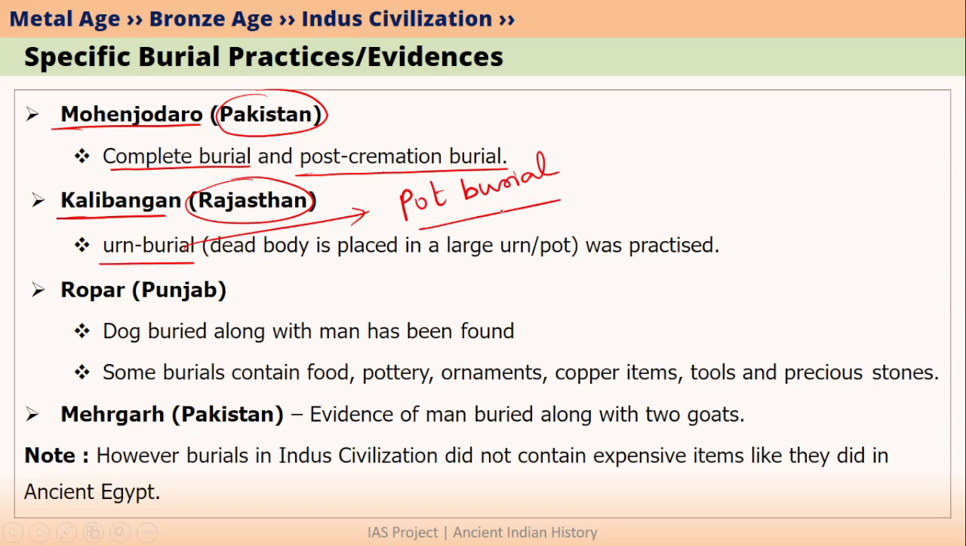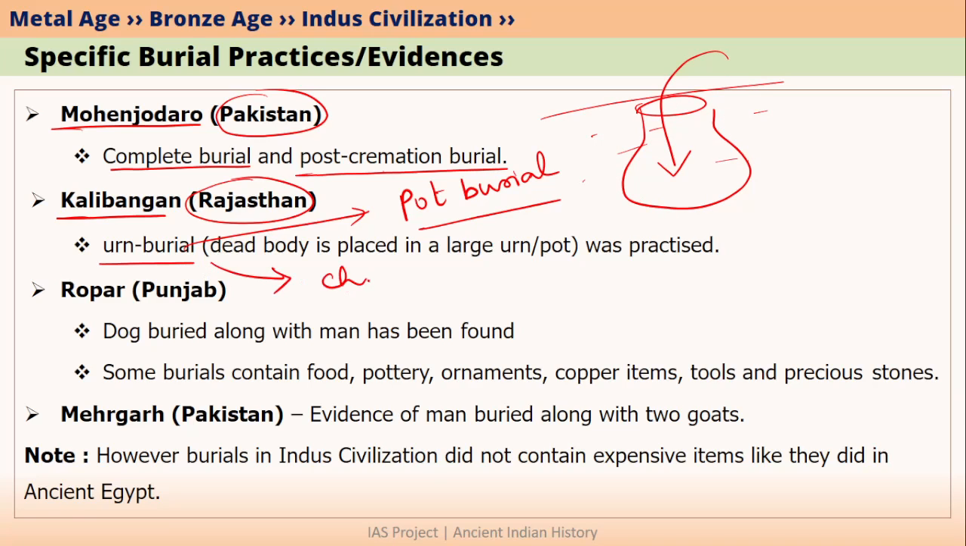So in urn burial or pot burial, what we do is we take a large pot and then we put the dead people inside this pot. And then this pot is buried under the ground. Generally, urn burial was used for children. If we talk about Ropar, which is located in Punjab, here we have found evidence of a dog buried along with a man. So this is basically a unique evidence which we have found from Ropar.